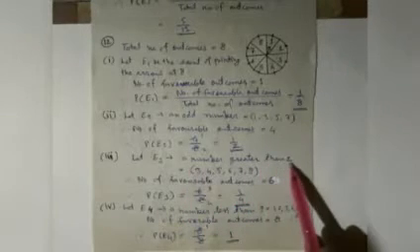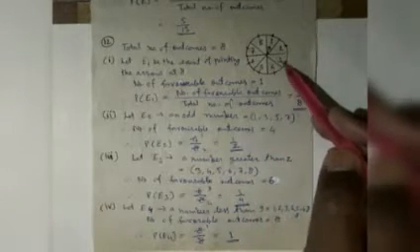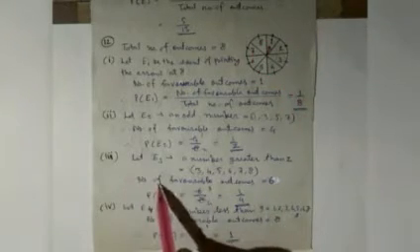In the third part, let E3 be the event of a number greater than 2. So here see, there are 6 numbers which are greater than 2, that means 3, 4, 5, 6, 7 and 8. So the number of favorable outcomes is equal to 6. Hence the probability P(E3) equal to 6 upon 8, which is equal to 3 upon 4.